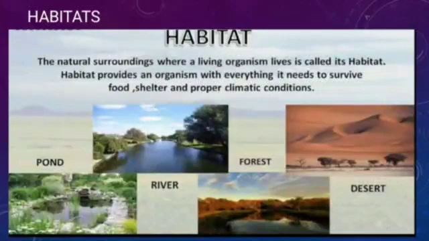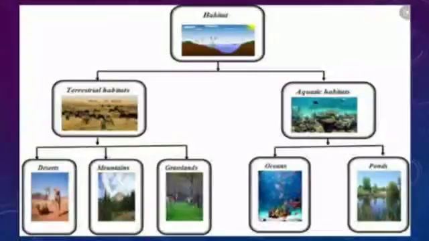These organisms have certain features that help them live in their surroundings. What is a habitat? The surroundings where organisms live are called its habitat.